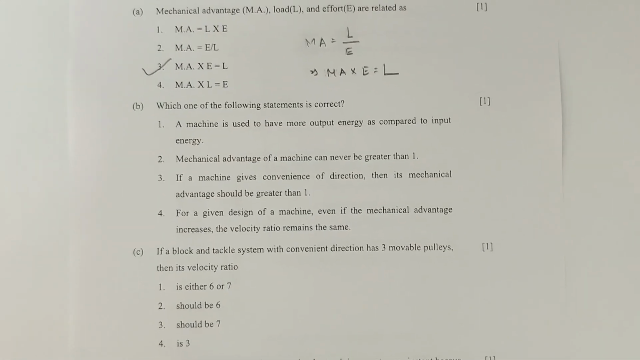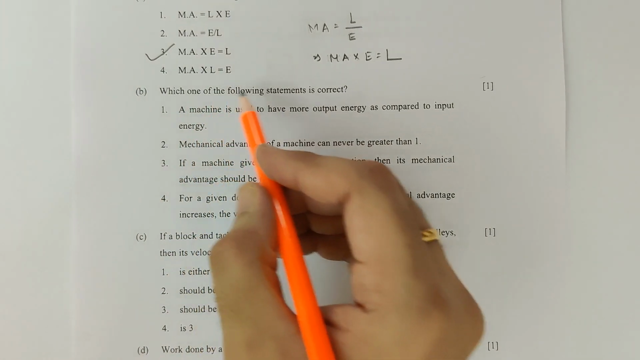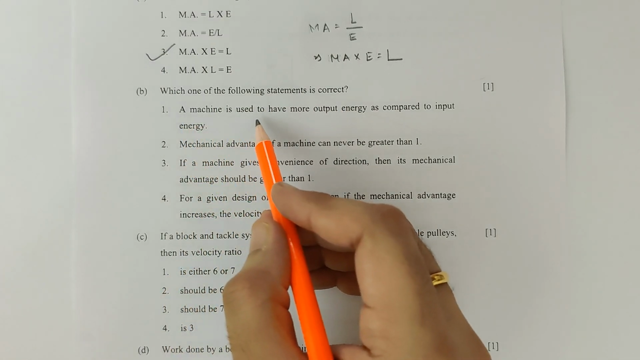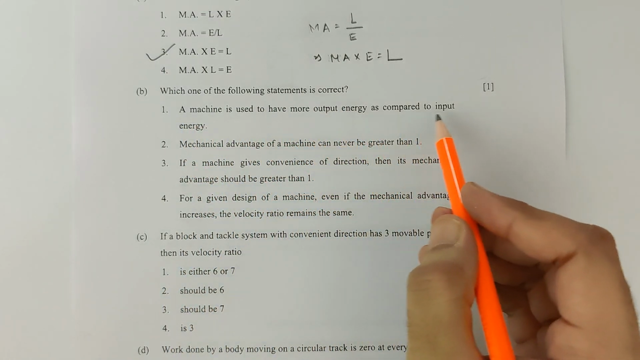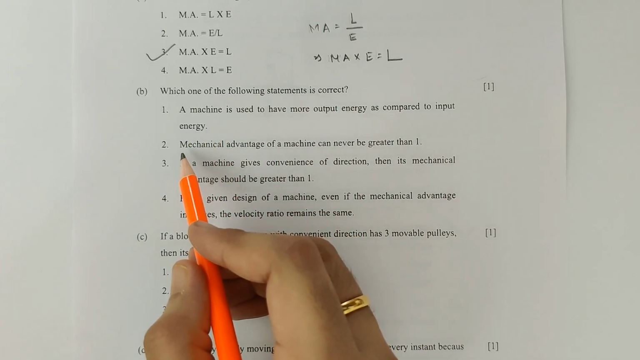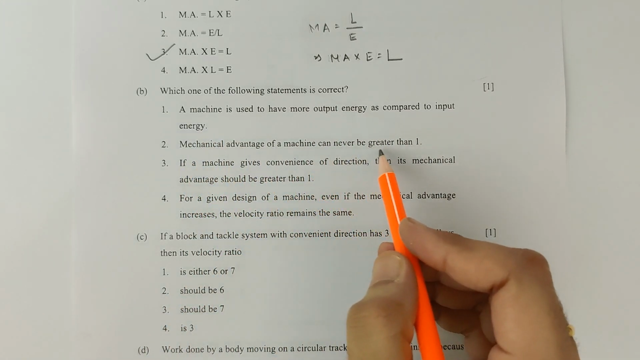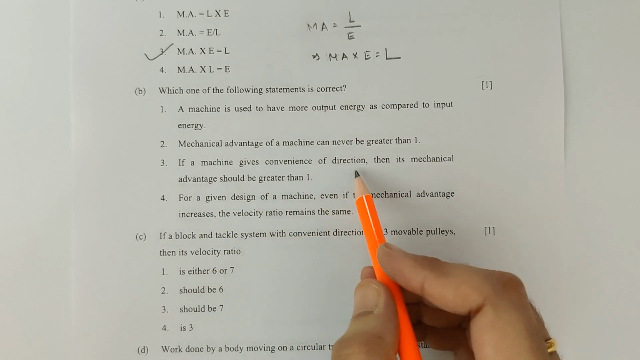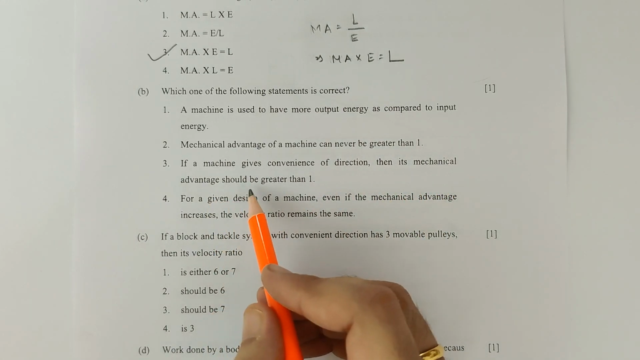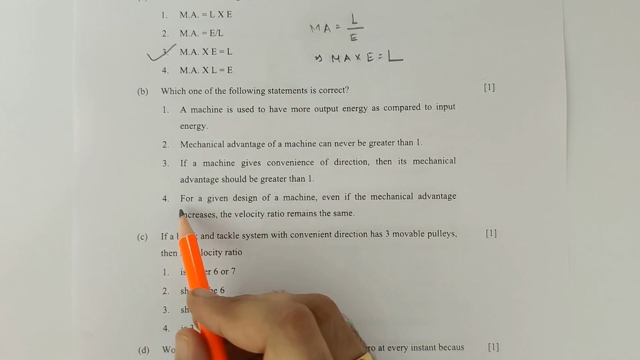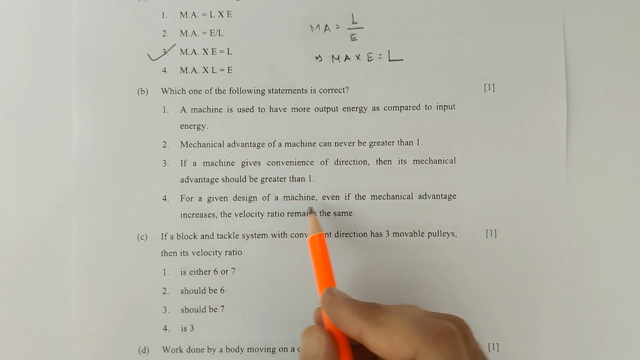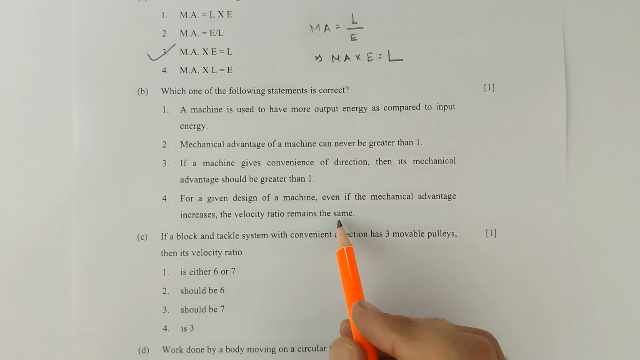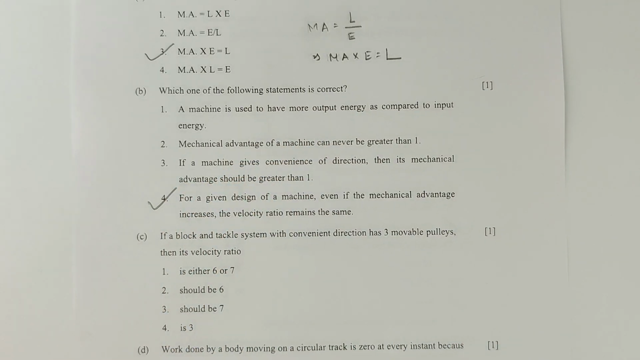Moving on to part B. Which one of the following statements is correct? So let's check them out one by one. Number 1, a machine is used to have more output energy as compared to input energy. False. Number 2, mechanical advantage of a machine can never be greater than 1. False. Number 3, if a machine gives convenience of direction, then its mechanical advantage should be greater than 1. False. Number 4, for a given design of a machine, even if the mechanical advantage increases, the velocity ratio remains the same. Guys, option 4 is correct.